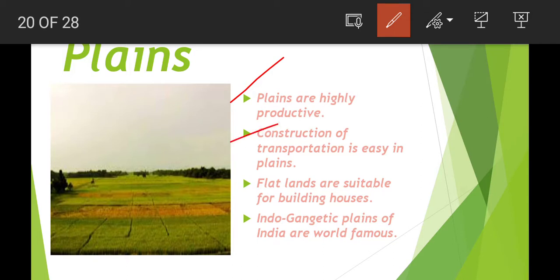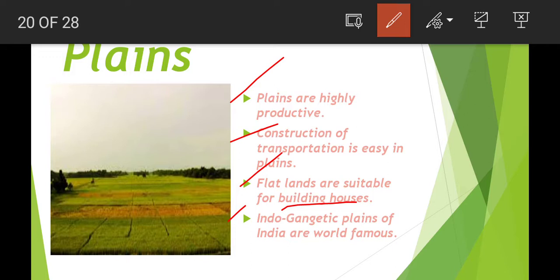And next, flat lands are suitable for building constructions, building houses. Indo-Gangetic plains of India are world famous. What about the plains? Plains are highly productive, children. Plains are made of soil, children. In the plain area, we can observe different kinds of soils: alluvial soil, black soil, red soil, sandy soil. So these are different kinds of soils.